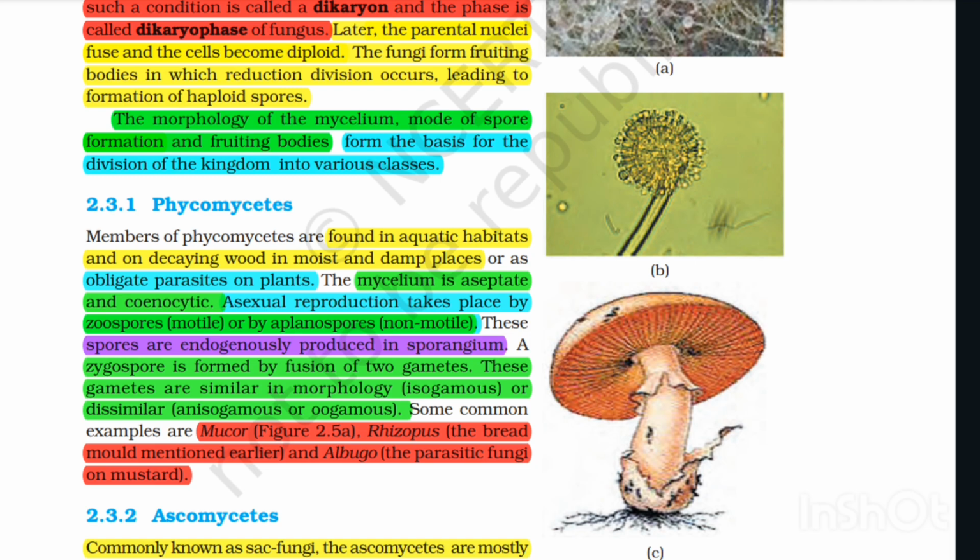A zygospore is formed by fusion of two gametes. These gametes are similar in morphology (isogamous) or dissimilar (anisogamous or oogamous). Some common examples are Mucor (Figure 2.5a), Rhizopus, the bread mold mentioned earlier, and Albugo, the parasitic fungus on mustard.